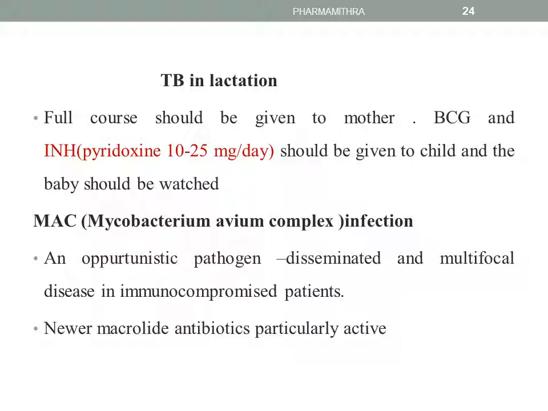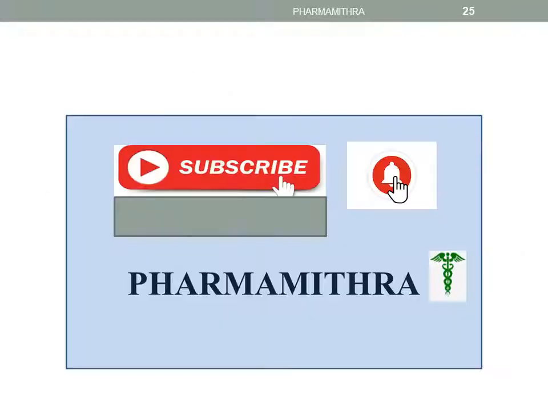Relating to tuberculosis, we come across a word, that is MAC infection. MAC means Mycobacterium avium complex infection, which is an opportunistic pathogen causing disseminated and multifocal disease in immunocompromised patients like AIDS, HIV patients, etc. For this infection, we are treating with newer macrolide antibiotics which are particularly active against MAC infection.